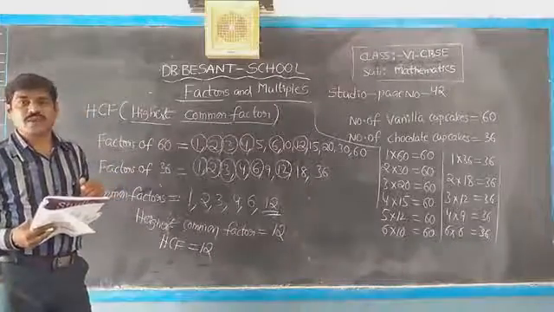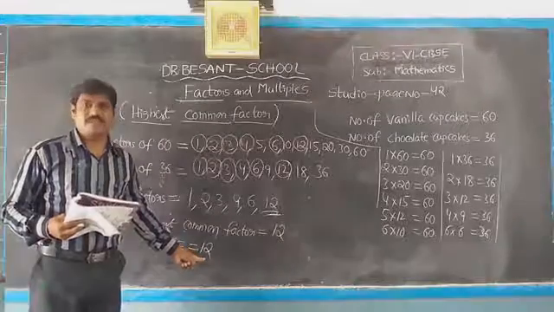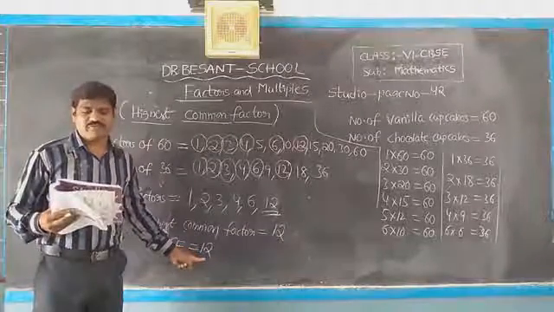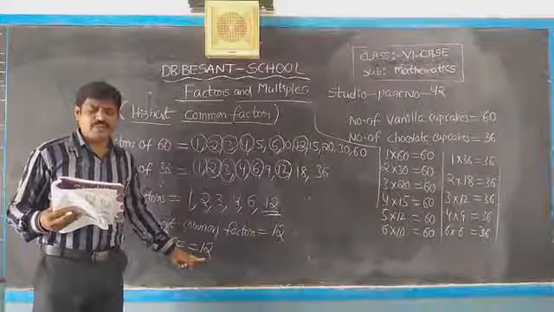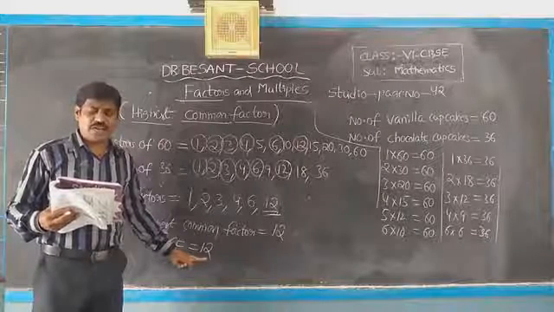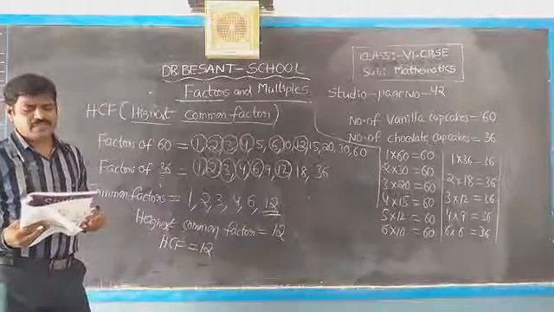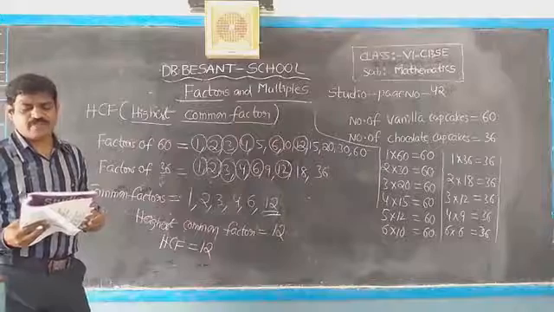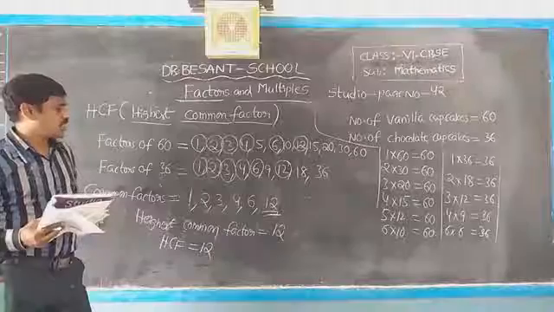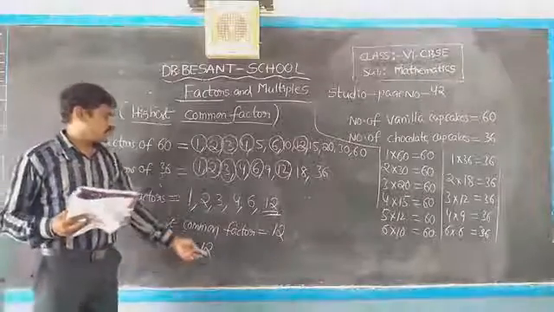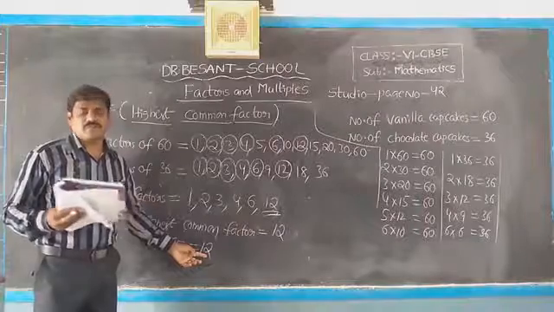So what is the maximum number of friends? 12 is the maximum number of friends.